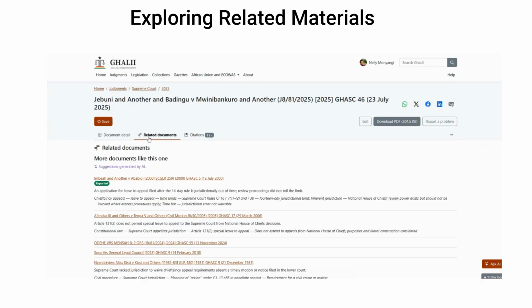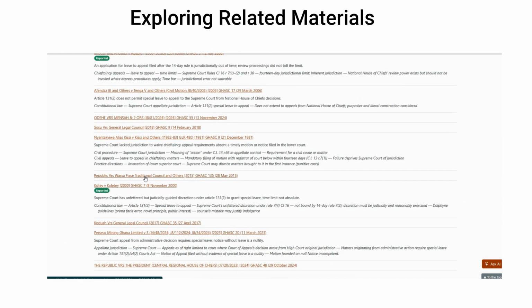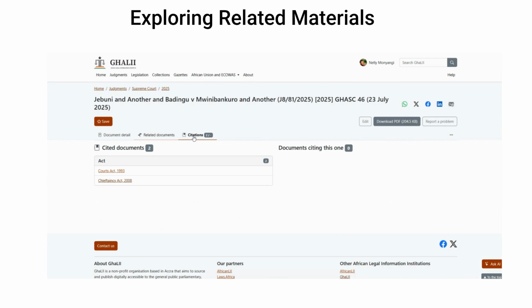Do not stop at a single result. Use the related judgments, documents cited, and citations features to deepen your research. Related judgments shows cases connected to the same legal issue. Documents cited reveals the legislation and cases the court relied on.